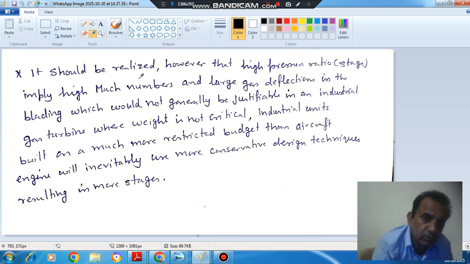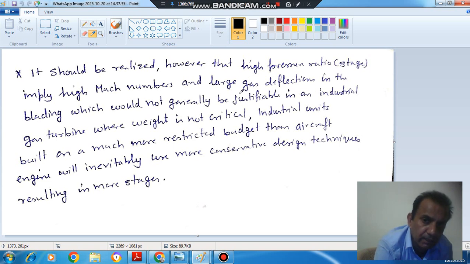The next point is, it should be realized, however, that higher pressure ratio implies high Mach number and large gas deflections in blading, which would not generally be justifiable in an industrial gas turbine where the weight is not limited. So if we want to make an industrial gas turbine unit and we need a compressor for that, then for achieving higher pressure ratio, Mach number and large gas deflection will not be the criteria, because weight is not the criterion here.